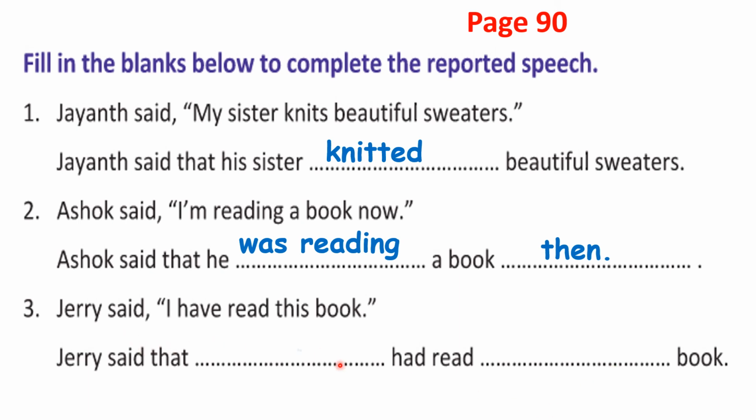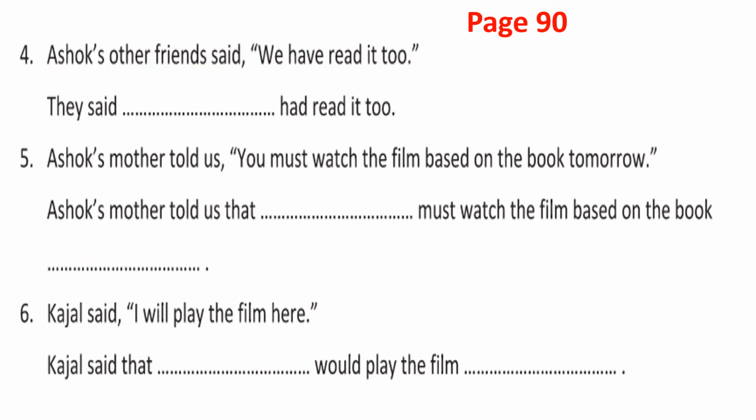You remember, instead of I, what will you write? Is Jerry a boy or a girl? Okay, imagine he is a boy. So you have to use he. Jerry said that he had read. This will change into that. Very simple. Now it is easy, right? Children, are you copying the answer? Yes, please copy. You can even pause and then copy the answers in your textbook on page 90.